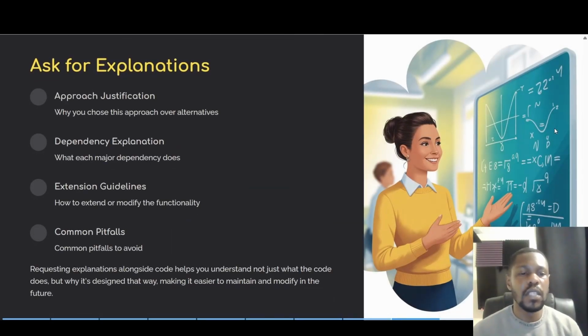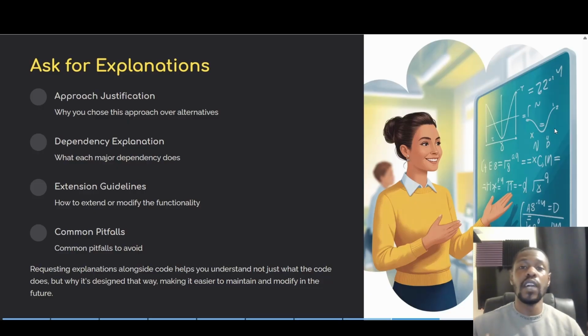Next, we can ask for explanations. So requesting explanations, as I've mentioned, alongside code helps us to understand not just what the code does, but why it's designed in that way, making it easier to maintain and modify in the future. Okay, so we can ask for a justification as well in the comments. So this is just getting more in depth with our comments as to what we want each comment to essentially say. So we can have a justification approach as to why you've chosen this approach over alternatives.